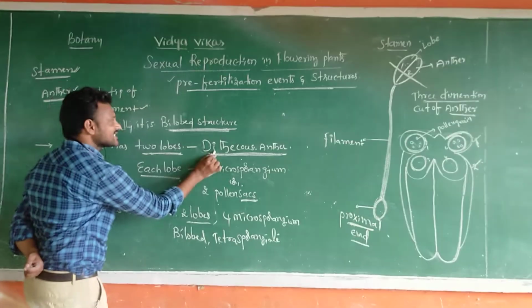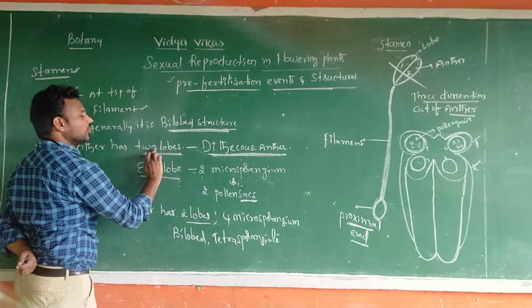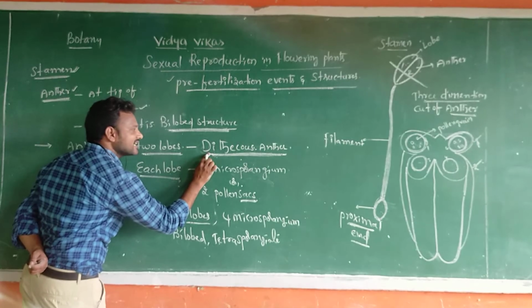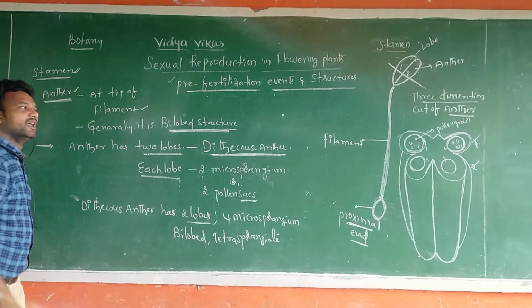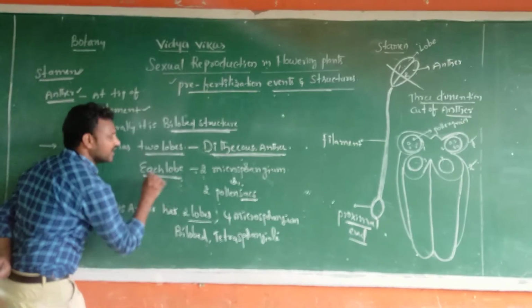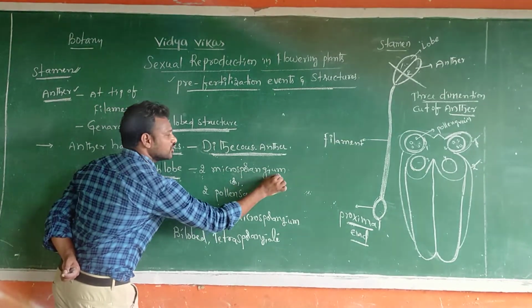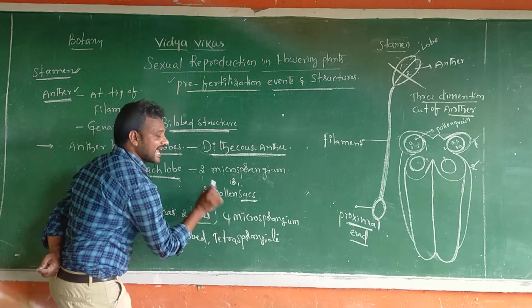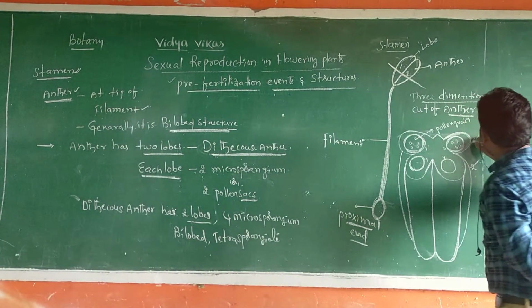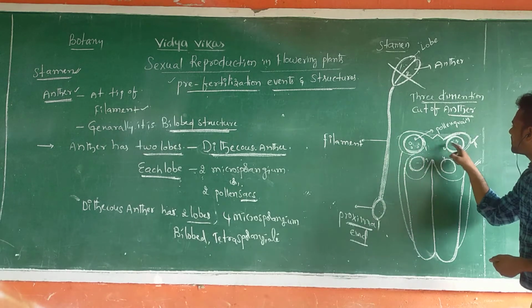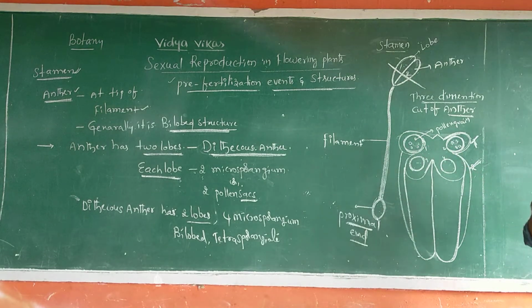So a dithecous anther has how many lobes? Two lobes. In a dithecous anther, each lobe contains how many microsporangia? Two microsporangia or two pollen sacs. This is one lobe. This is the second lobe. Each lobe contains two microsporangia or two pollen sacs.